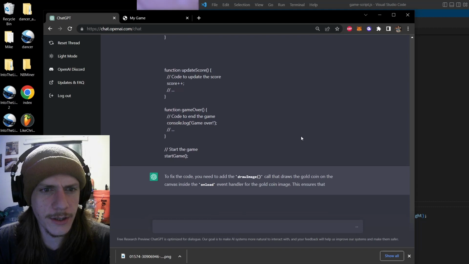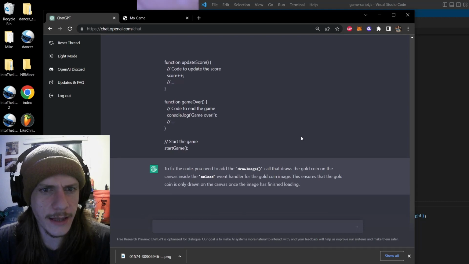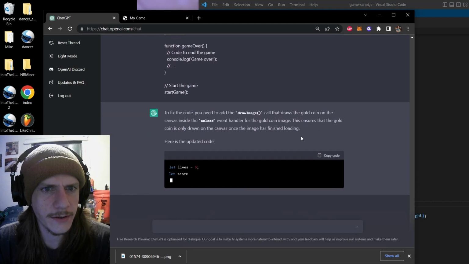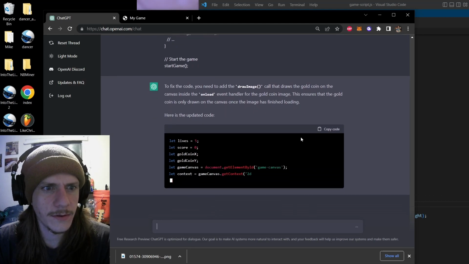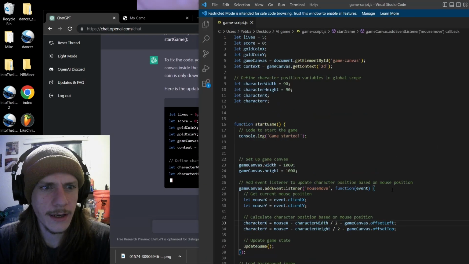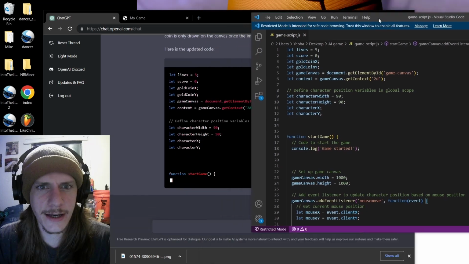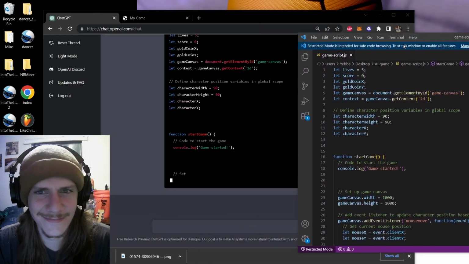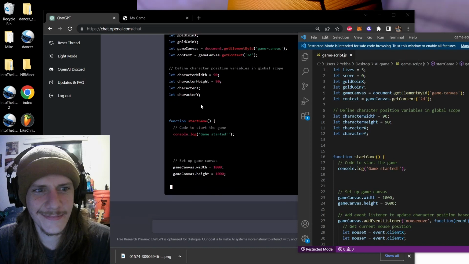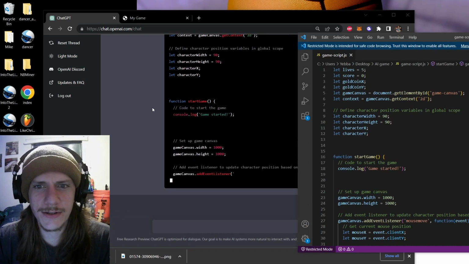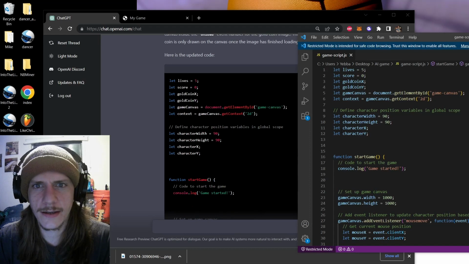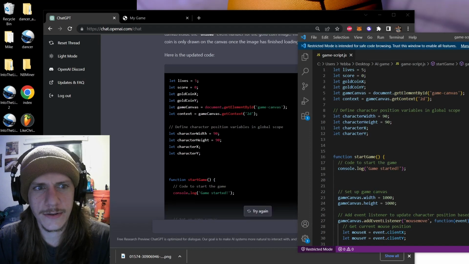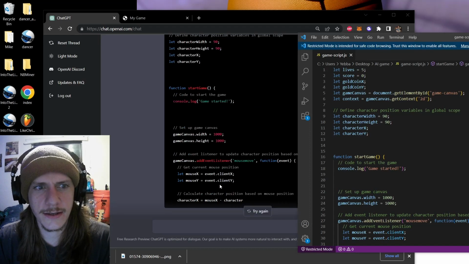Draw image call that draws the gold coin on the canvas. Gotcha. That's exactly what I was gonna say. So the problem I start to notice when it's typing all this stuff is that it always errors because it's drawing a lot.